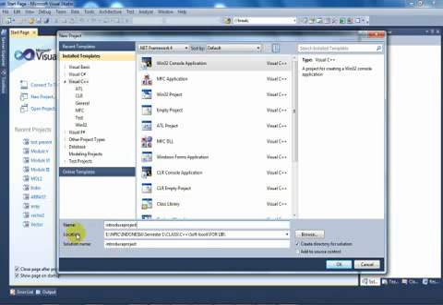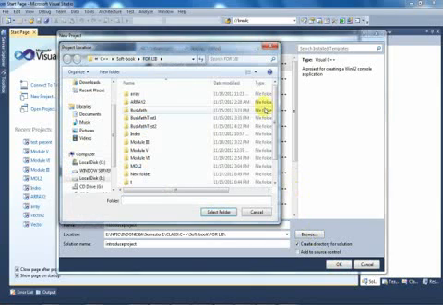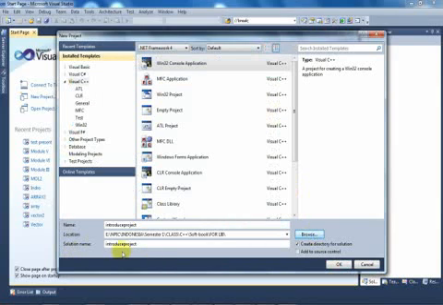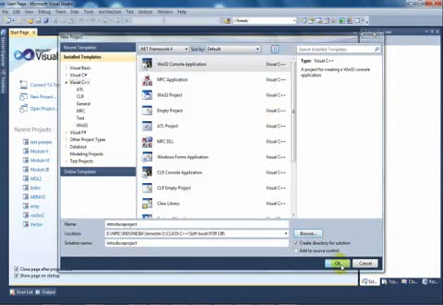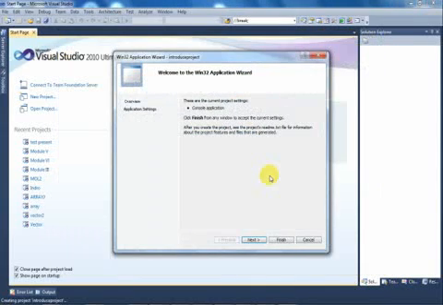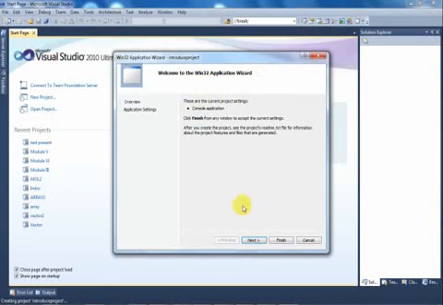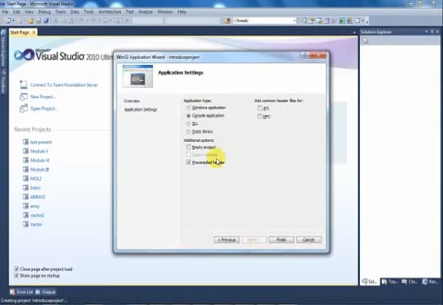For the location we can browse to store the folder anywhere we want, and then we click the OK button. At the Welcome to the Win32 Application Wizard, just click next, and for the application type it will select console application, and for additional options we click on empty project, and then we click finish.